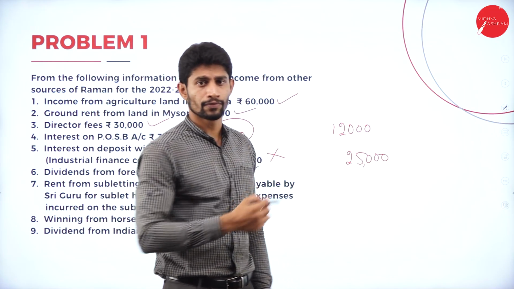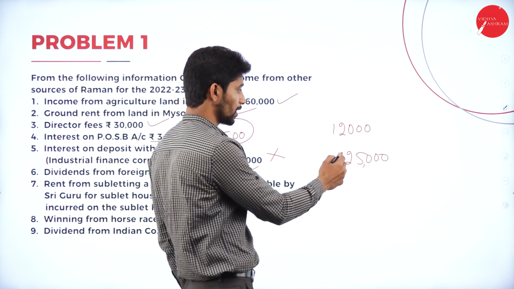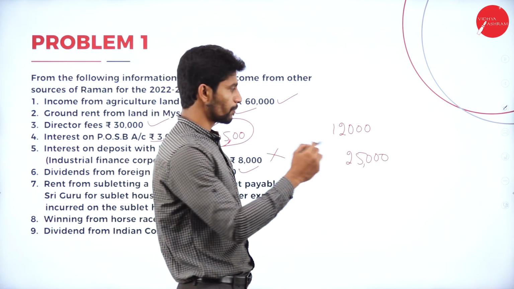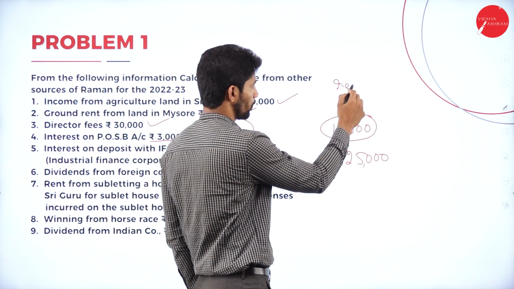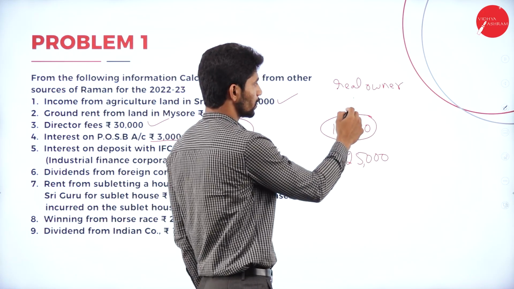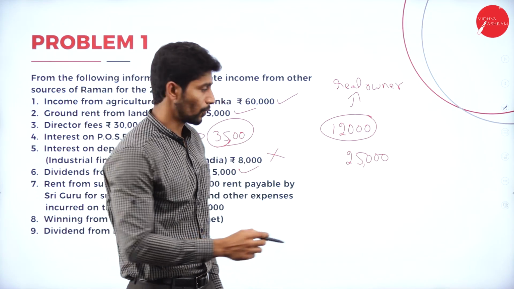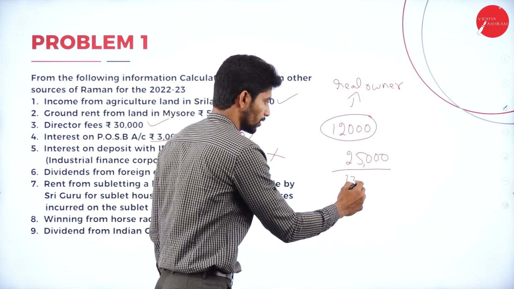He acquired the house for 12,000 and sublet it to some other party for 25,000. So he is supposed to pay 12,000 rupees to the real owner of the property. What is the remaining amount in 25,000? The remaining amount is 13,000.